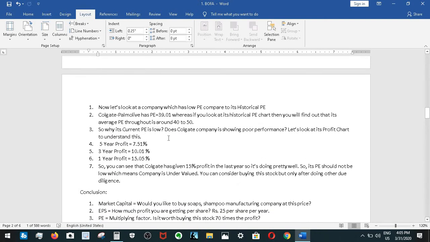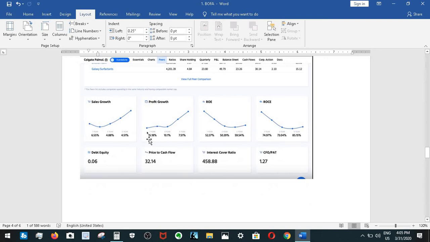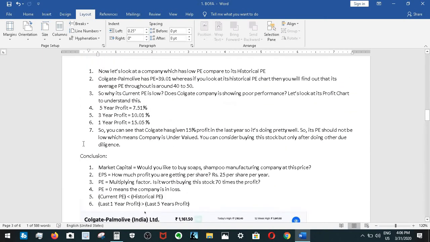Okay, so why is its current PE low? Does it mean that Colgate is showing poor performance in the last few years? Let's look at its profit chart. As you can see over here, in the last year it gave you 15.18% profit, in the last 3 years it gave you 10%, and in the last 5 years 7.5%. So it is giving a very good chart. It has given 15% profit in the last year. It's doing pretty well, so its PE should not be low, which means it's undervalued.